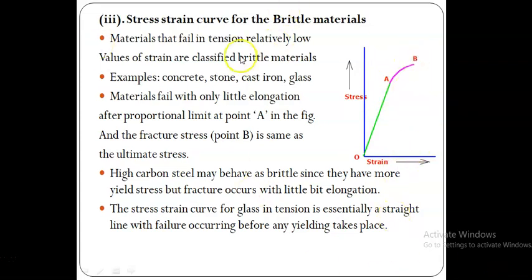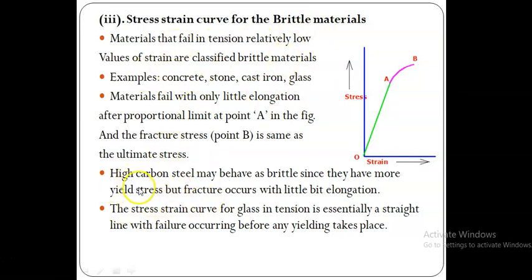In case of ductile material, it has a wide range of deformation, it is subjected to large deformation before it breaks, but in this brittle material it has very small deformation at its breaking state. So this is the major difference. And we can say some brittle materials are concrete, stone, cast iron, glass, these are all brittle materials.